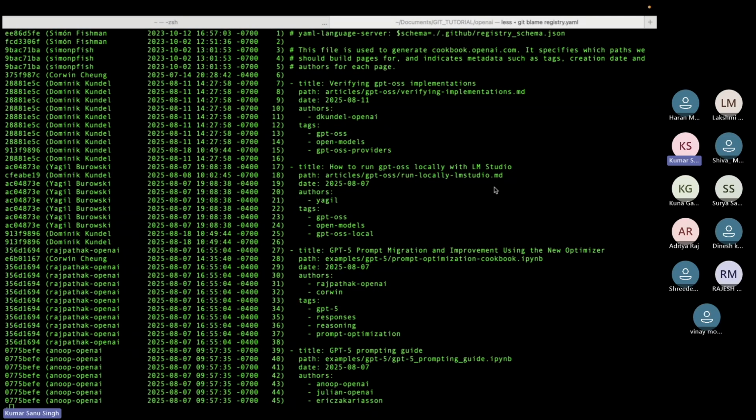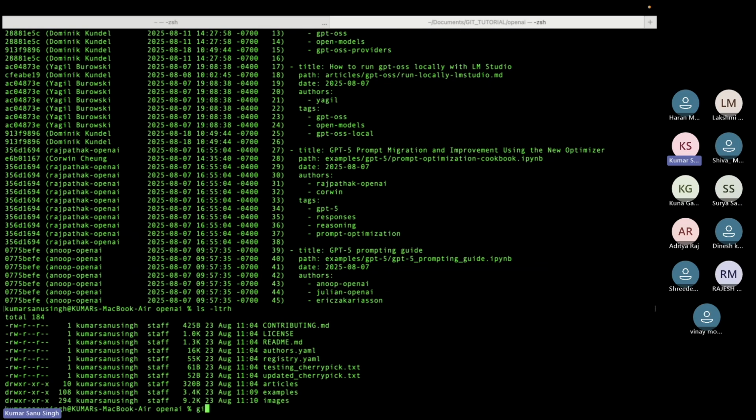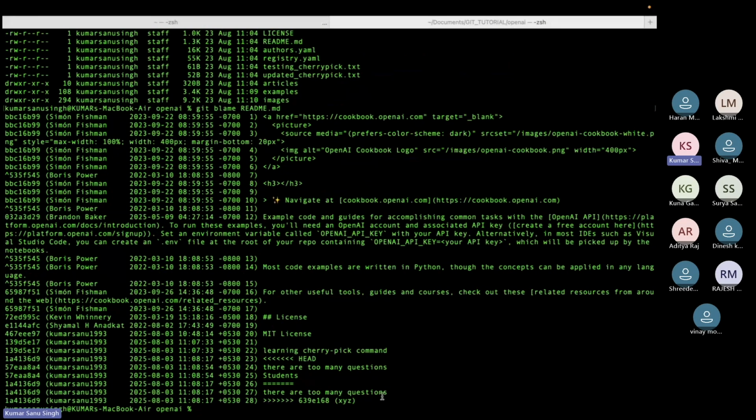So you can see this, right? Yes, sir. Okay. So now you can see who has made what changes, right? Let me see a small file where I can also make some changes. Okay. Readme.md is there, right? Let's see git blame readme.md.